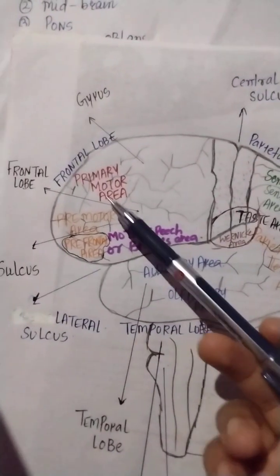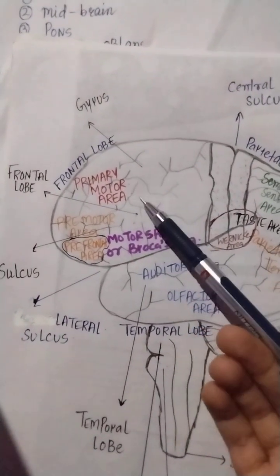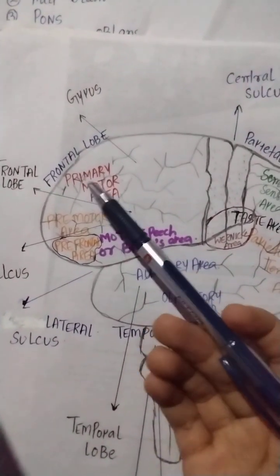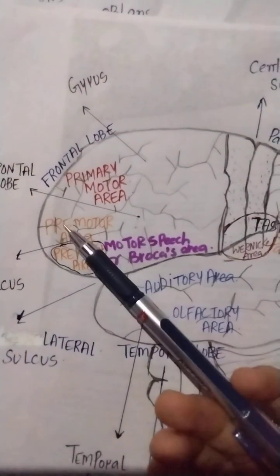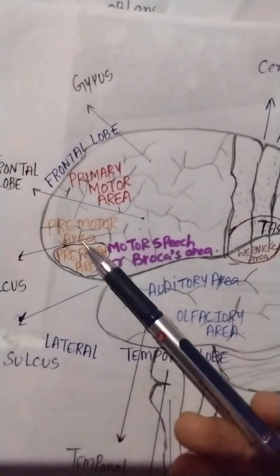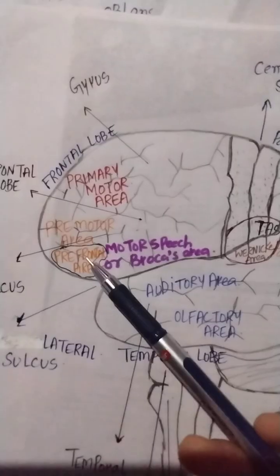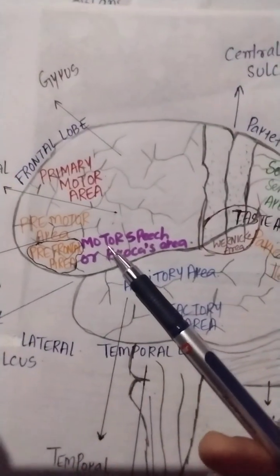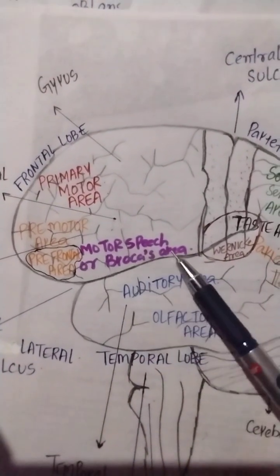In the frontal lobe there is the primary motor area, premotor area, prefrontal area, and motor speech or Broca's area.